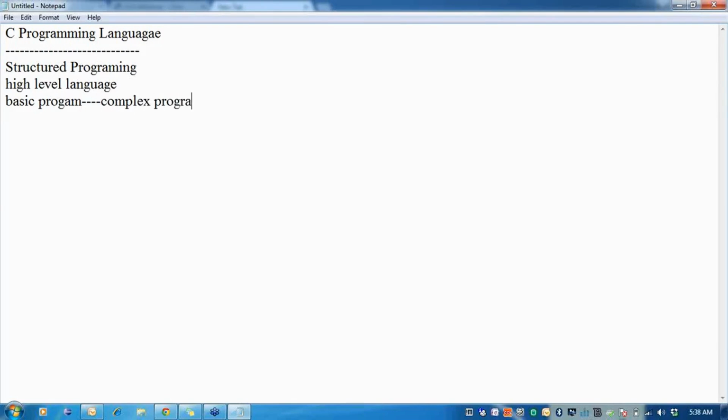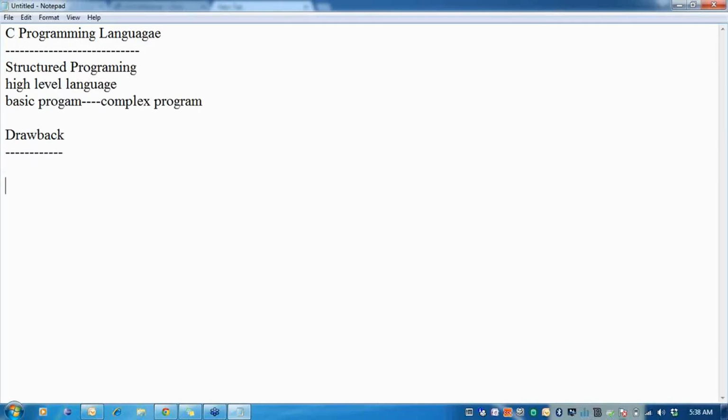Now, when we are writing C programs, which are basically written for the operating system, there are several drawbacks I can think about C, which help me to move into the Java programming language.